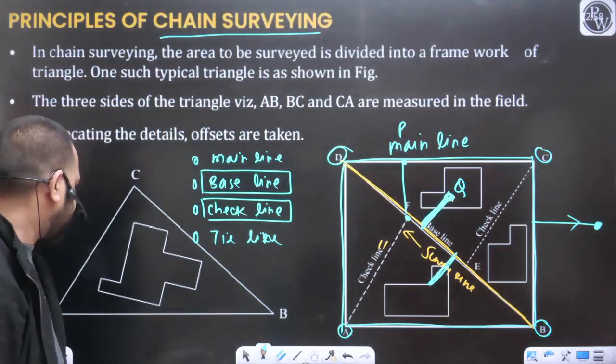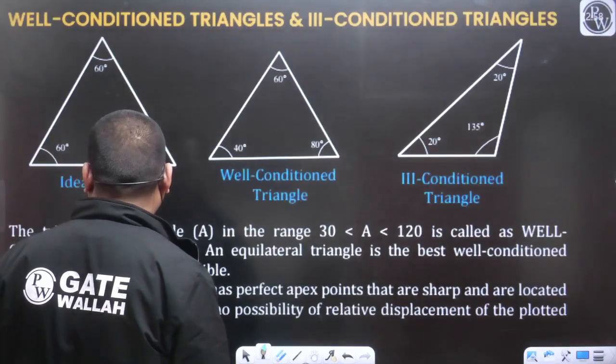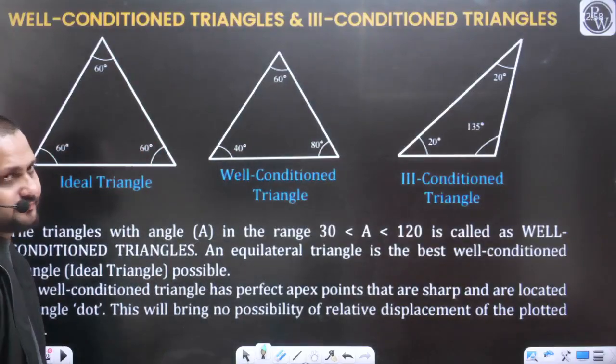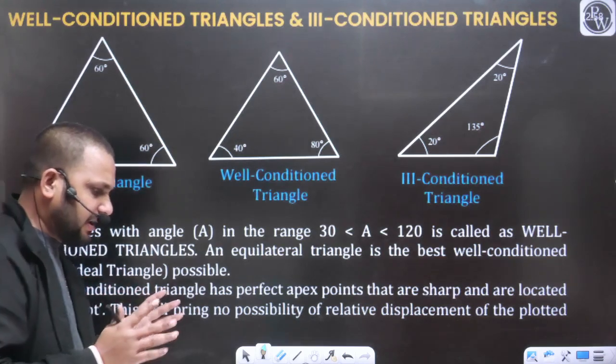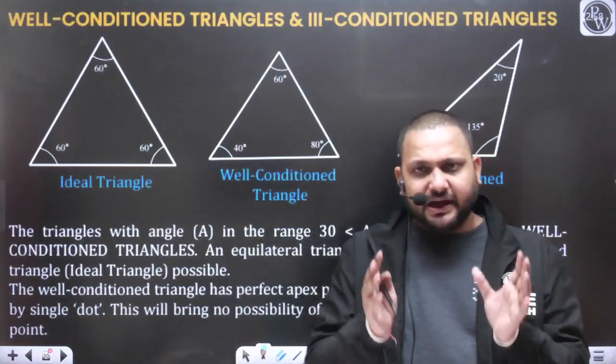I hope this point is clear to everyone. So this was the discussion. If I talk about the principle of chain surveying, chain surveying is based on triangulation. So what we will do? We will cover the entire area, and we will first define the entire area.